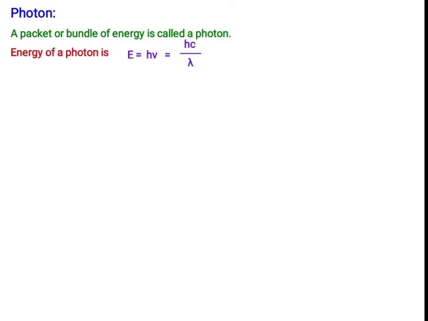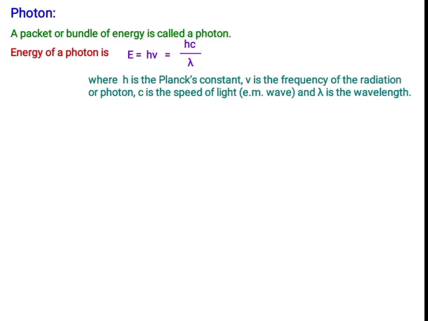Next one, photon. A packet or bundle of energy is called a photon. Energy of a photon is E is equal to h nu is equal to hc divided by lambda, where h is the Planck's constant, nu is the frequency of the radiation or photon, c is the speed of light, and lambda is the wavelength.